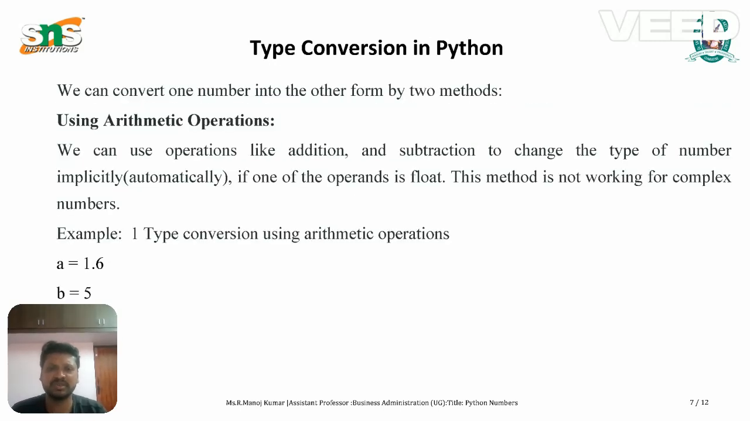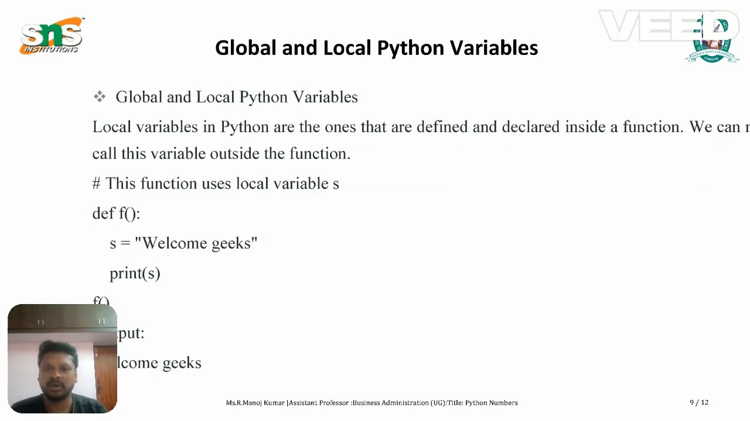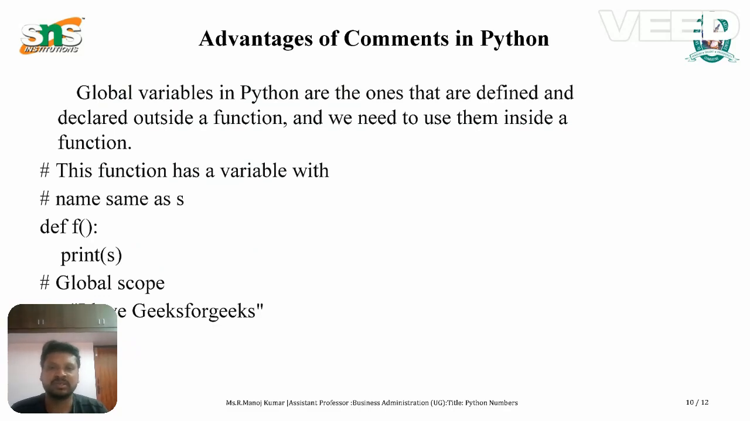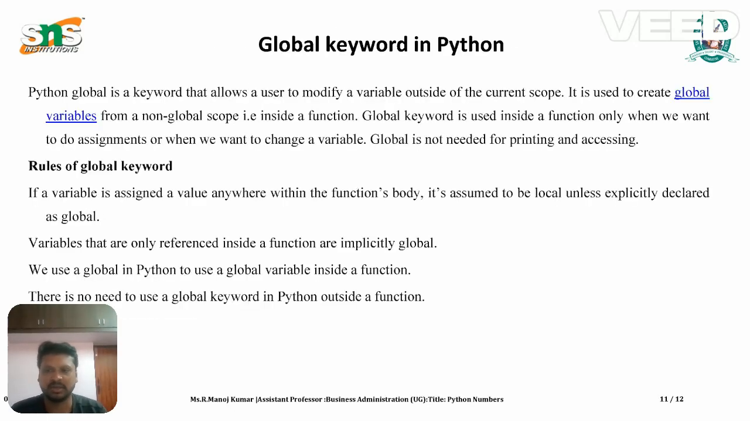And so the type conversion in Python: we can convert one number into another form by two methods, using arithmetic operations. Global and local Python variables. A local variable in Python is one defined and declared inside a function; we cannot call the variable outside the function. Global variables in Python are those defined and declared outside functions. We need to use them inside a function.